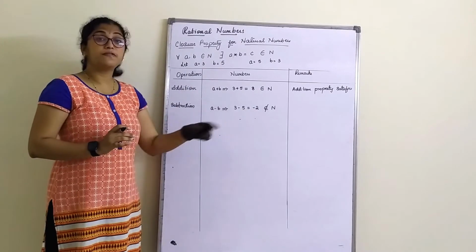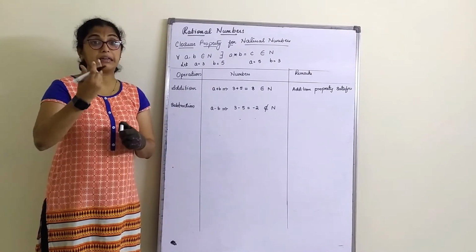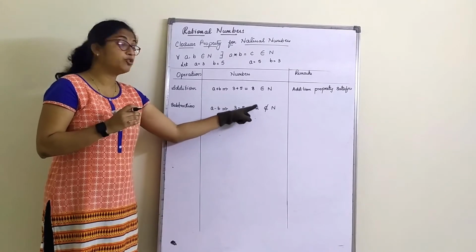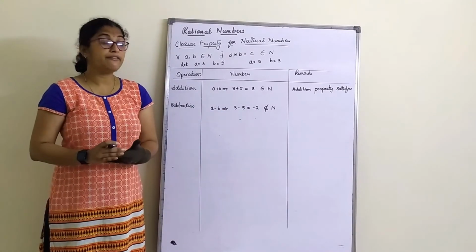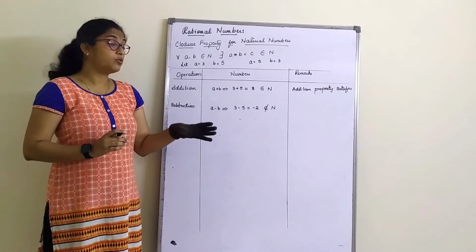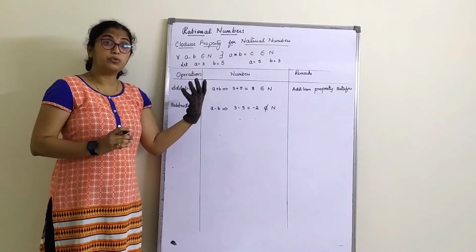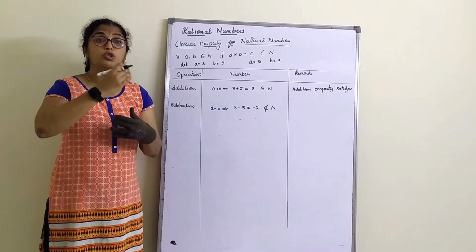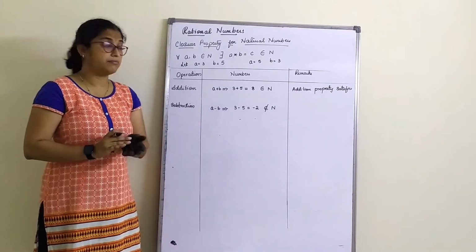But in case of subtraction, if I take a bigger number for subtraction, I have to use that sign, and negative numbers are not included in natural numbers. Correct? So it is the type of number you take, but you should know that it should satisfy all the numbers.